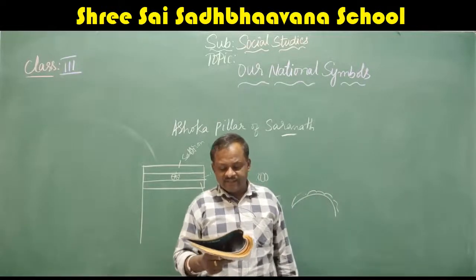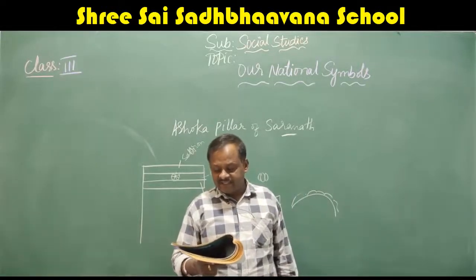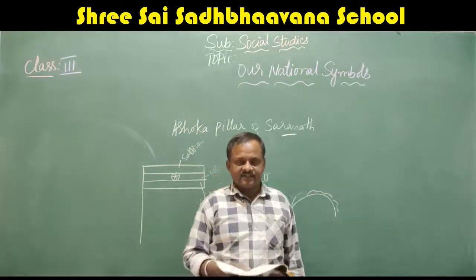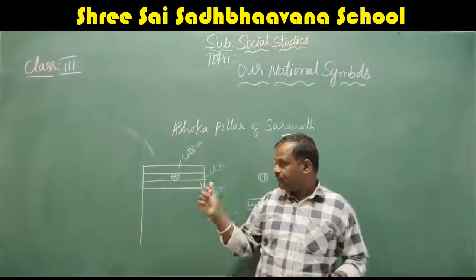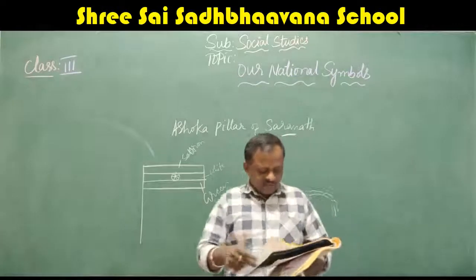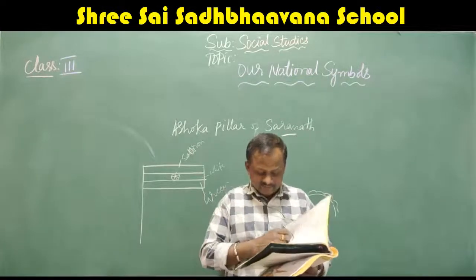Try this, they have given. Draw the tricolor flag of our country, color it and write what each band of the flag indicates or stands for. Yes, do this in the class. Okay. Next we'll go for the national song.